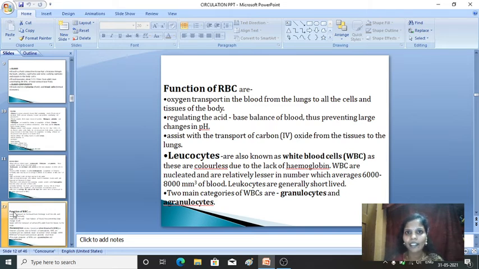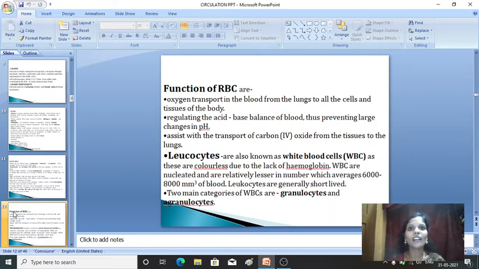Again, why are they colorless? Because of lack of hemoglobin. You will not find hemoglobin here. Compared to RBCs, WBCs are lesser in number. They are in thousands, whereas RBCs are in millions. On an average, they are nearly 6,000 to 8,000 per cubic mm of blood.